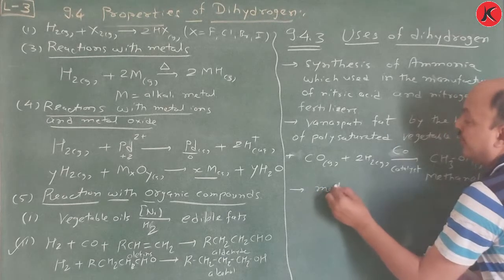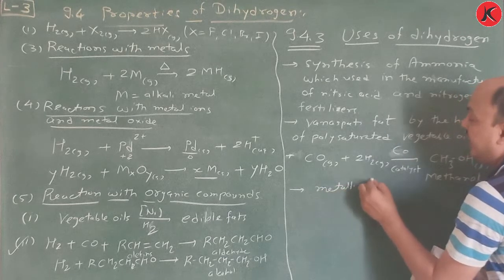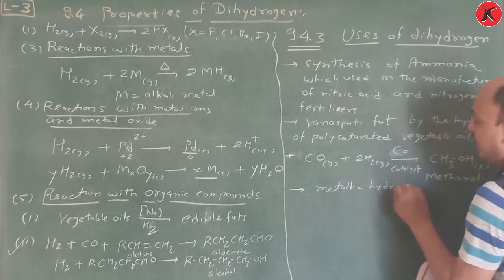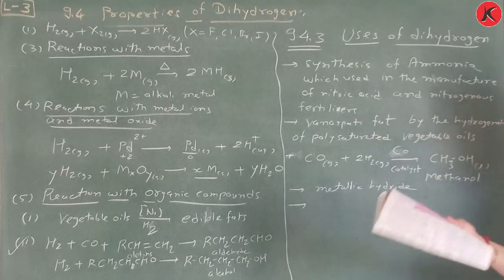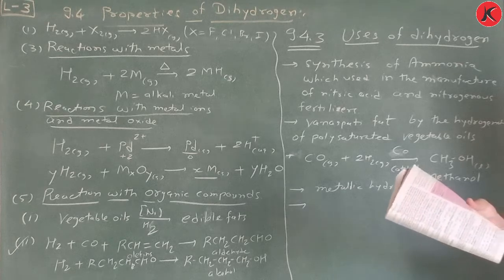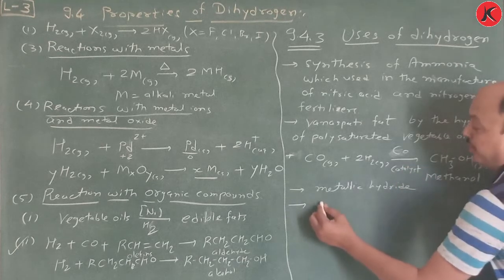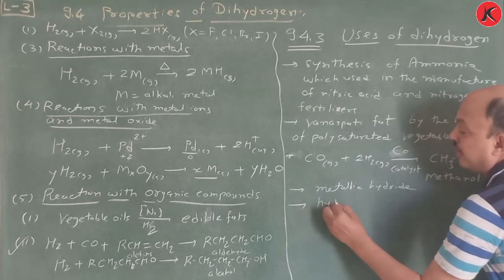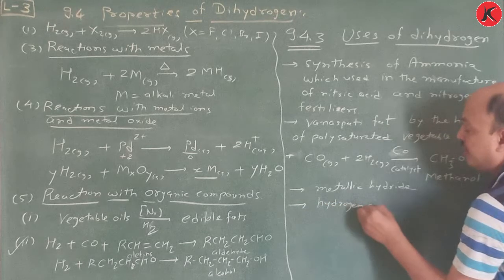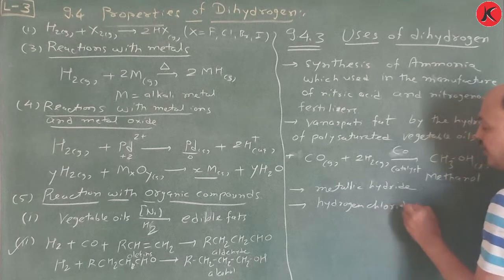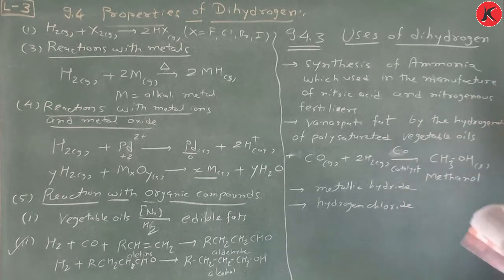It is also widely used in the manufacture of metallic hydrides. This use is very important. It is used for the preparation of hydrogen chloride, a highly useful chemical. So remember these points, and if you write point to point, then marks are not cut.